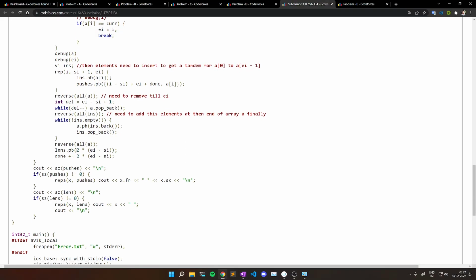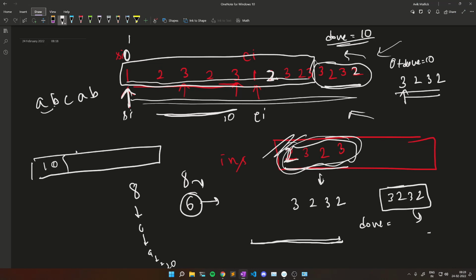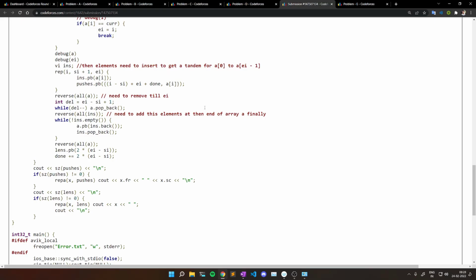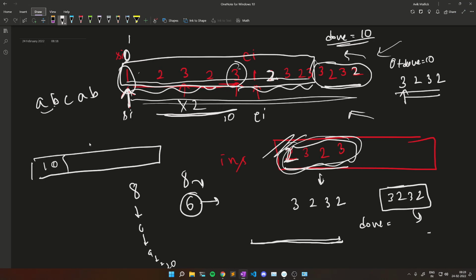And then I have tried to find what is the length of this tandem sequence. This was the starting index, this was the ending index, right? So the length was ending index minus starting index, this into 2, because this comes here again. So this is a tandem repeat part. So I push that in my lengths array, which is actually storing the lengths. And see, now I have removed these many elements, so we are done with this many elements.